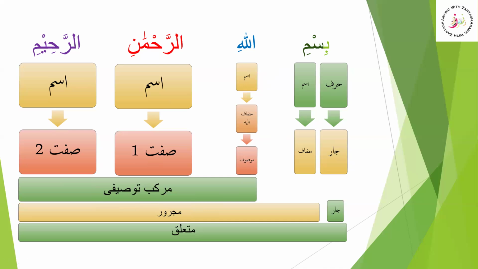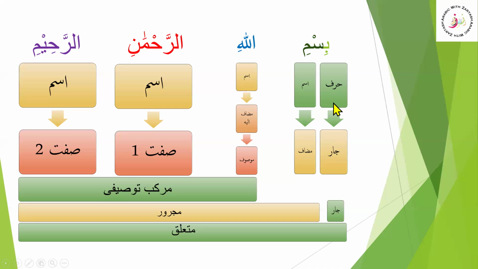So now we'll see why this Allah Lafzul Jalala is majroor here. We know that this ism is the mudaf here. So this Allah Lafz al-Jalala becomes the mudaf ilayhi for ism. So this is mudaf and mudaf ilayhi. And again, this is mawsoof and its two sifas: sifa awwal is ar-Rahman and sifa sani is ar-Rahim. So Bismillahir Rahmanir Rahim, this whole fragment becomes a majroor for the harf of jar ba.